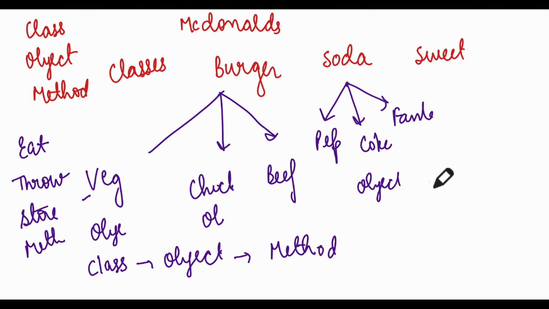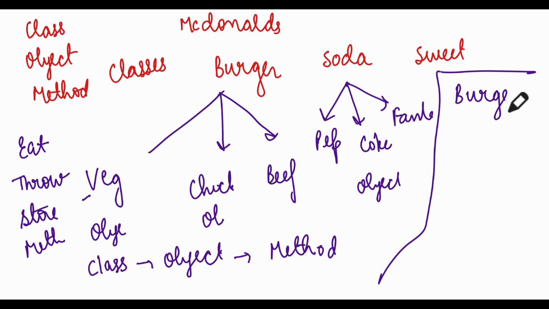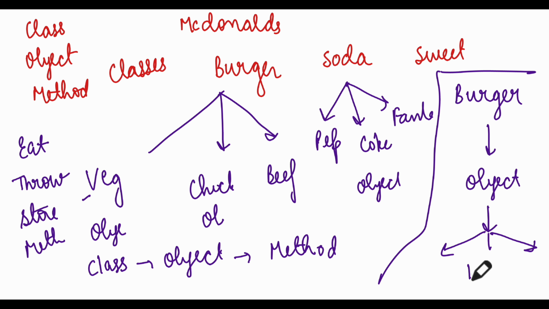So just to summarize, my class was burger, a category or a classification of type of thing. There are multiple objects, and one object is veg burger, and with each object we can do multiple things. So these are called methods.